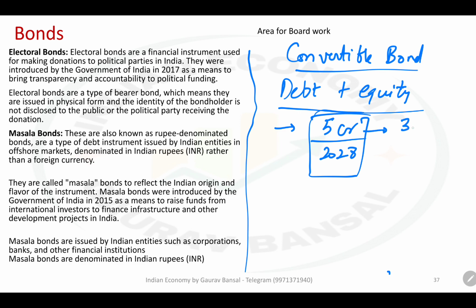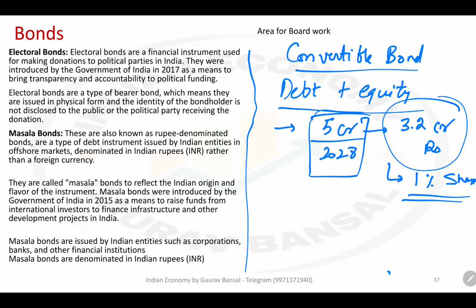Today, companies are selling these bonds for 3.2 crore rupees. Okay. Let us say these are zero coupon bonds which are sold at 3.2 crore rupees. So far they look like any standard bond, but they have one more extra feature. They are also equal to 1% shares of the company. So after 5 years, when I am maturing these bonds, I have an option. Either I can take 5 crore rupees or I can take 1% shares of the company against this certificate.